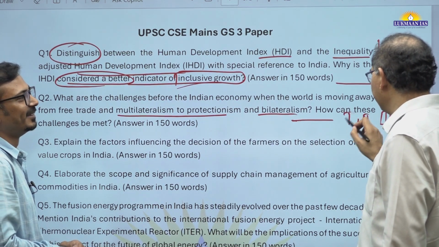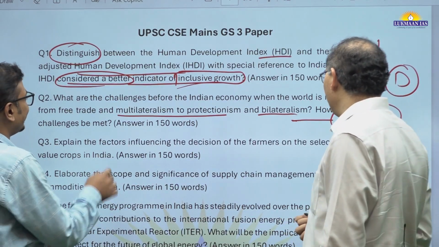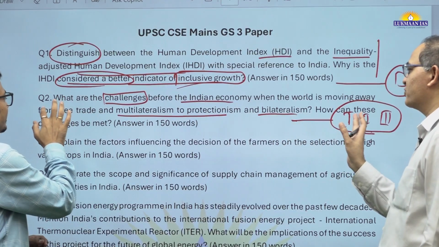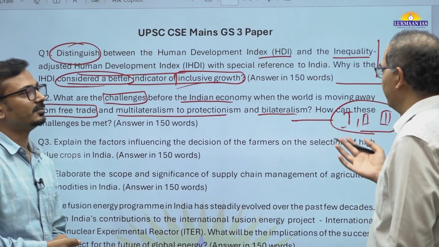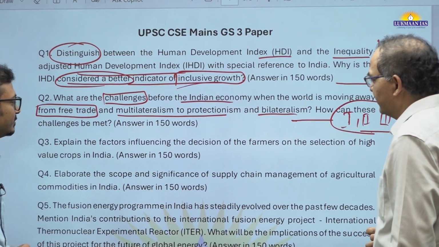Now we'll see in the ethics paper also whether there has been something similar. People know about protectionism, multilateralism, etc. So we cannot say it is a difficult question. We can keep it on the easier side.